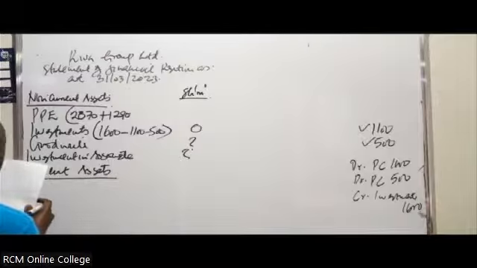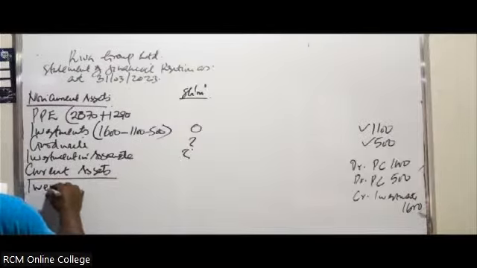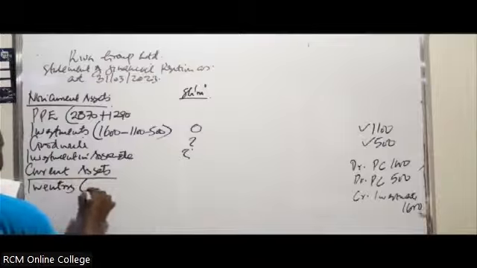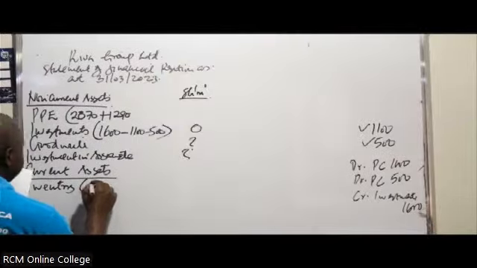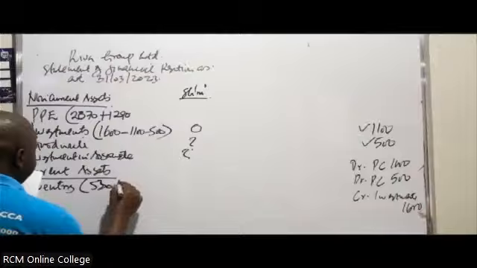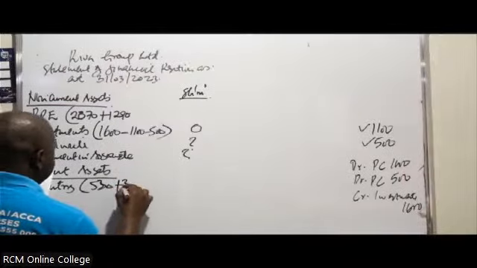For the current assets, we have inventory. Also, for the holding and the subsidiary, it will be 530. You add on, in this case, what?